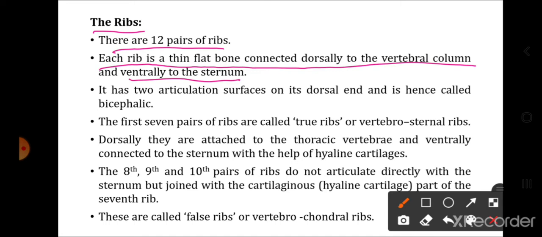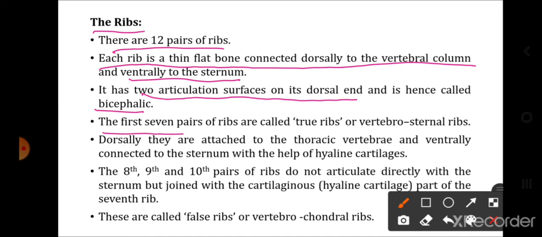Now basically the ribs are connected on the dorsal side as well as on the ventral side. Dorsally they are connected to the vertebral column and ventrally they are connected to the sternum. It has two articulation surfaces on its dorsal side. On the dorsal side the ribs have 2 points of attachment and hence they are called bicephalic.